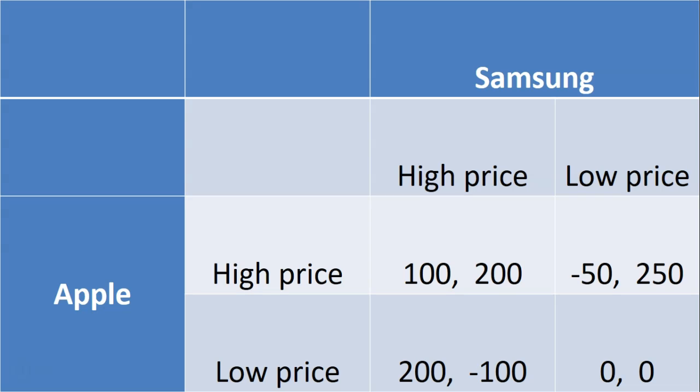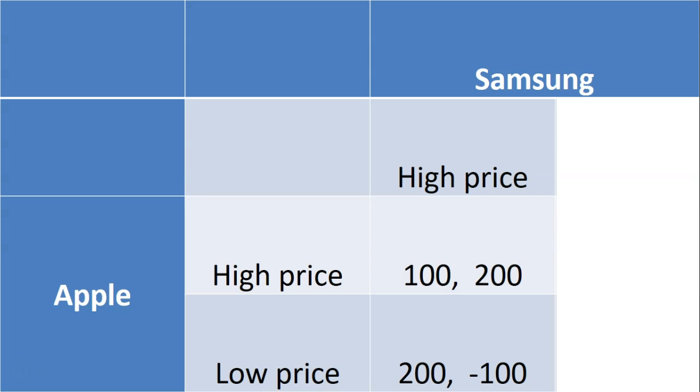Okay, so we've got Apple and Samsung. The strategies for each are to charge a high price or to charge a low price, and we can see in the payoff matrix the various combinations of outcomes. Imagine that you're Apple.